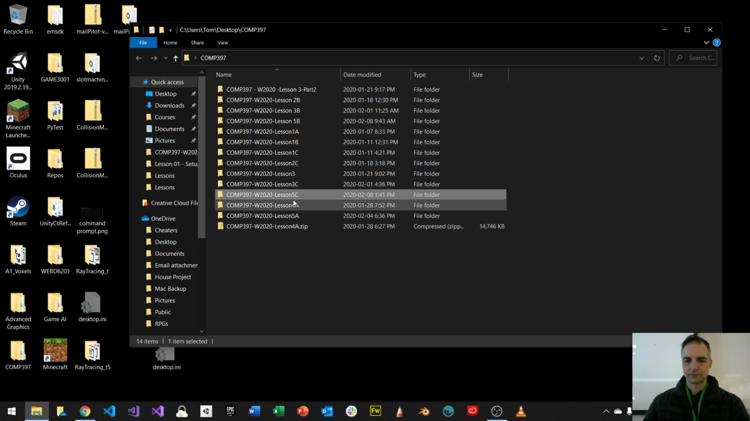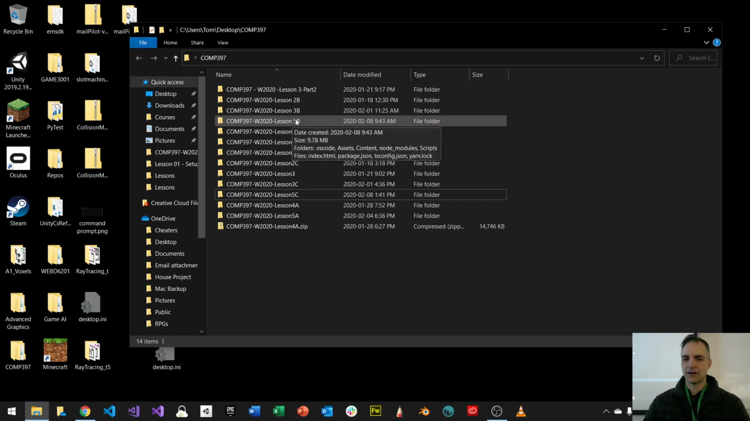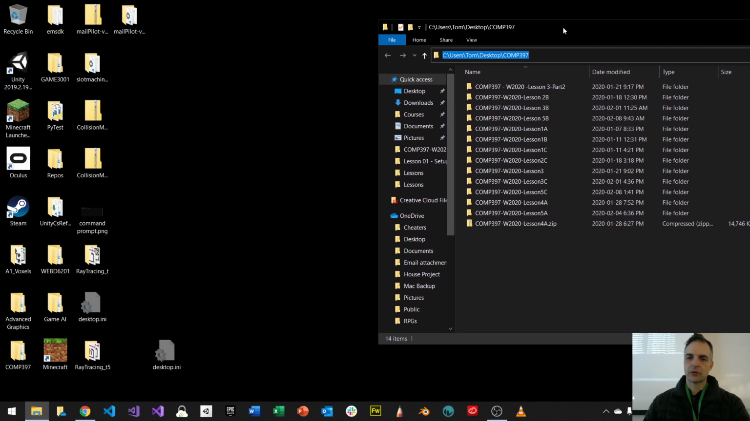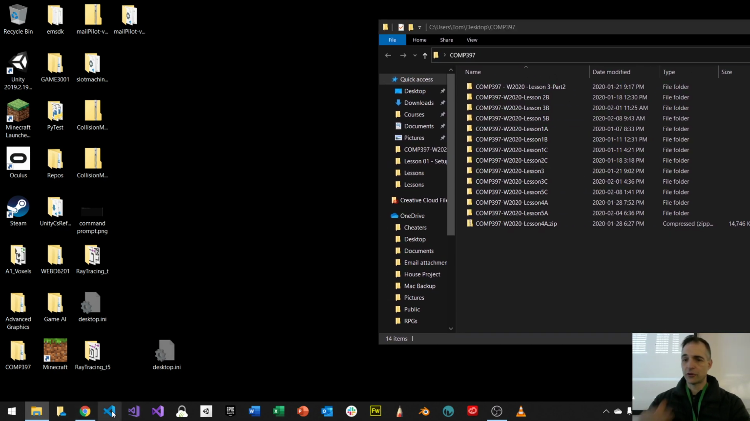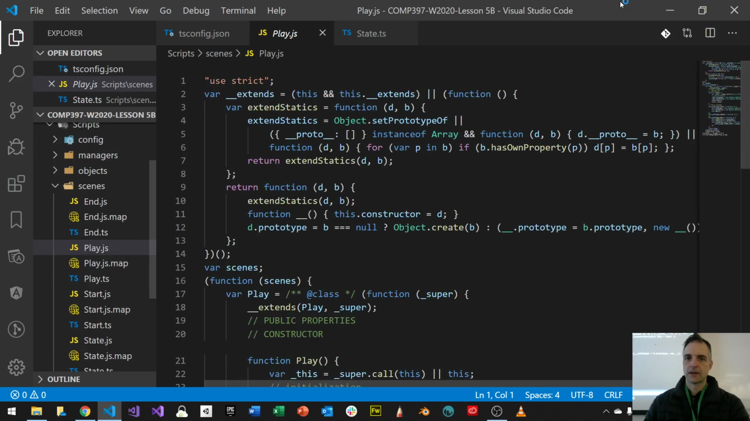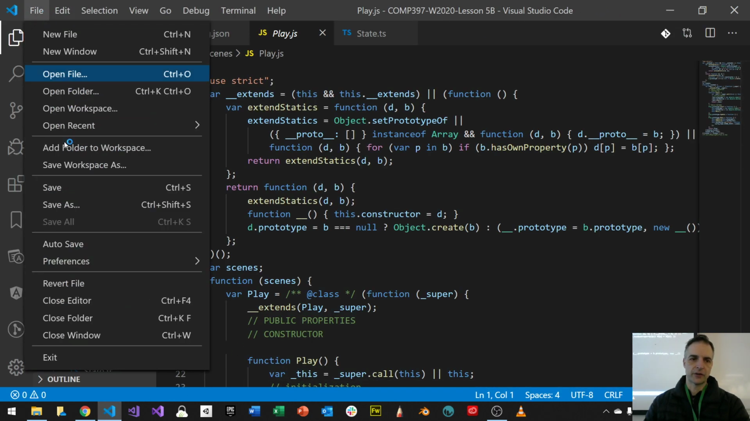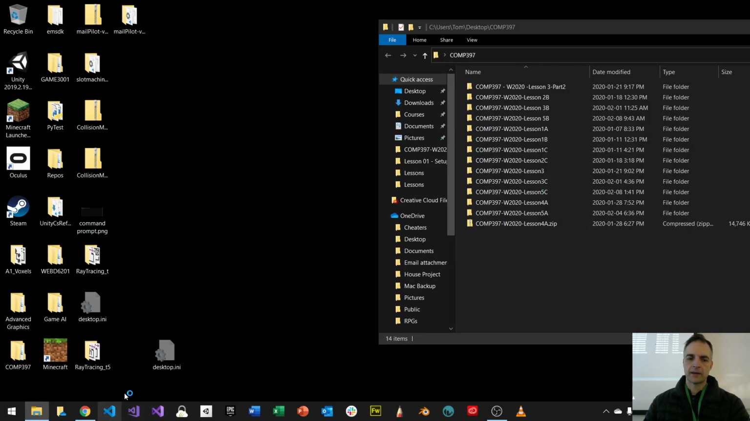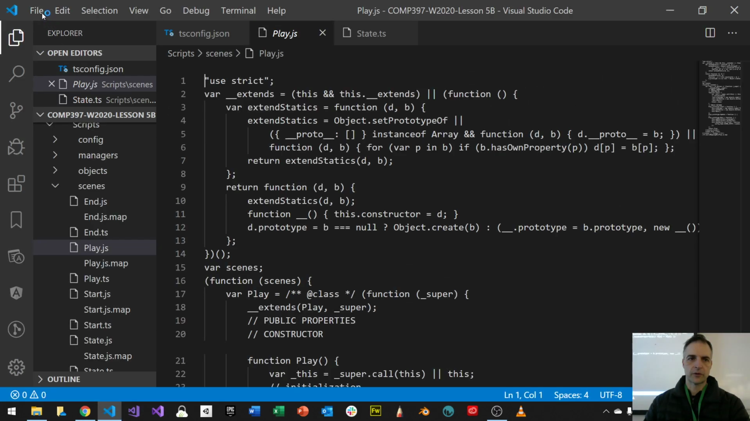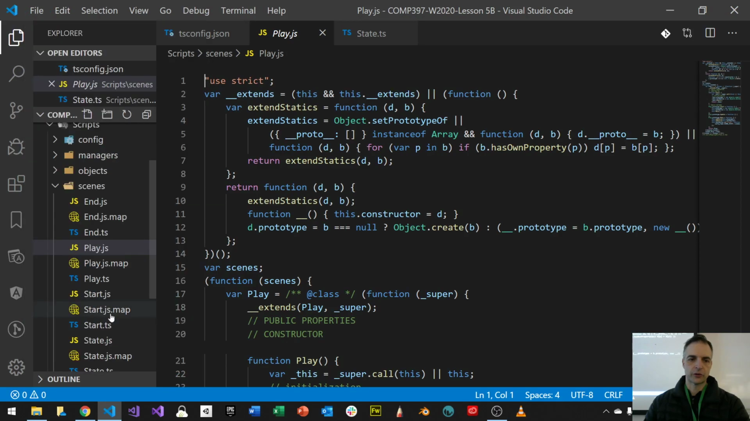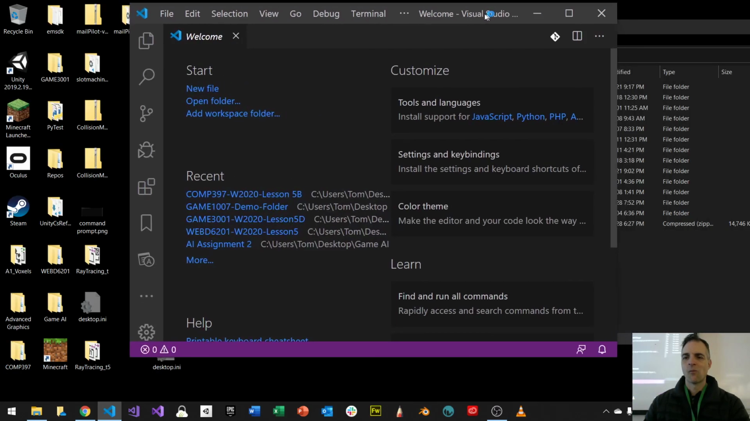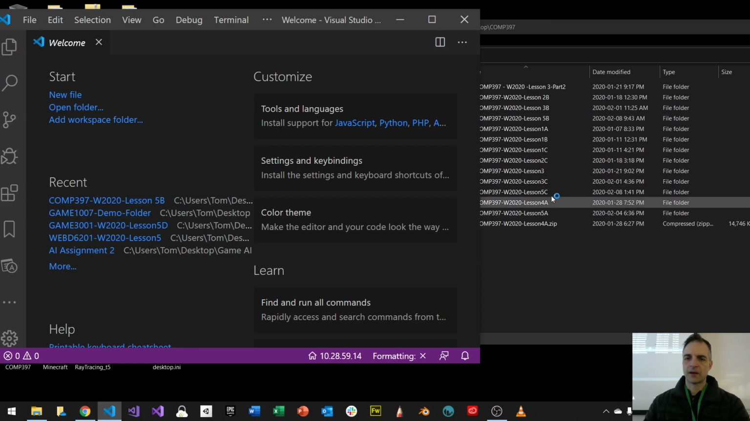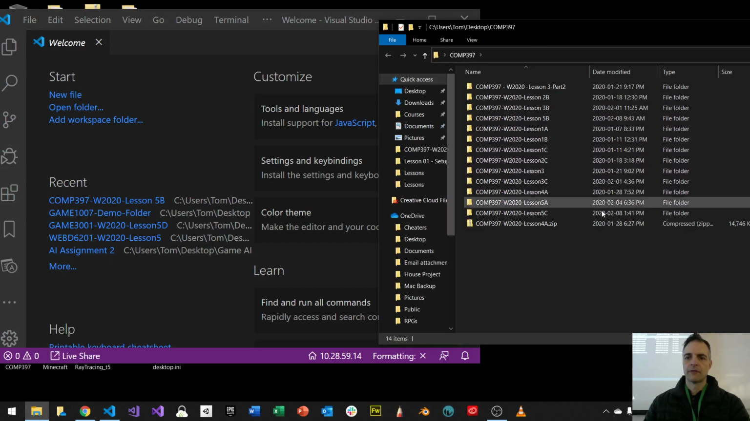I did 5B with the previous class today, but you guys are 5C. All right, so I'm going to open up Visual Studio Code now. Here's VS Code. Let's close down the previous window, and let's open this up one more time. I meant to close the folder. I'll be okay. And let's open 5C.